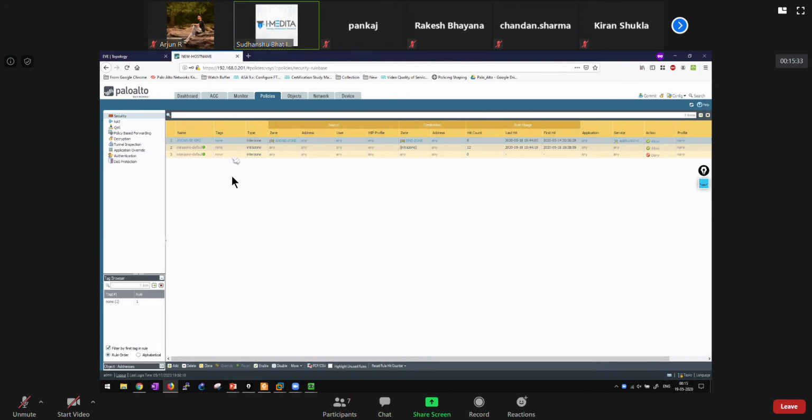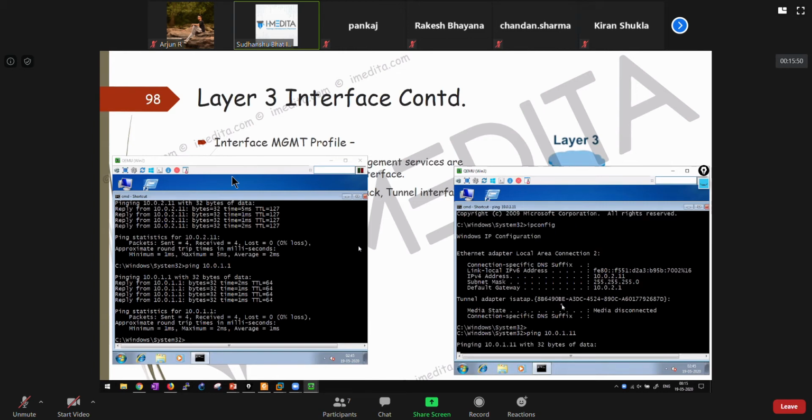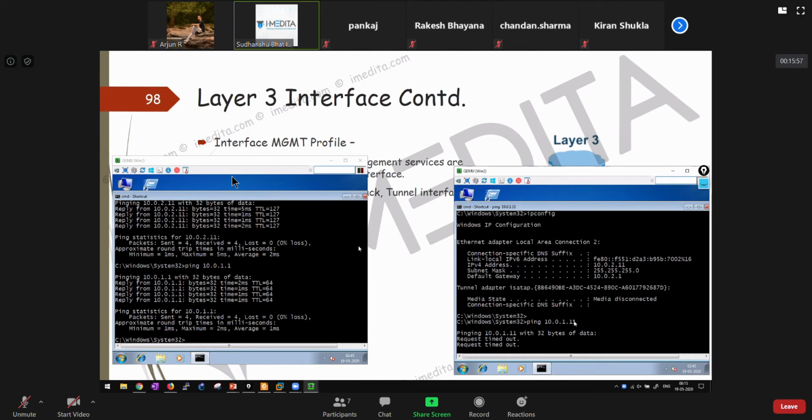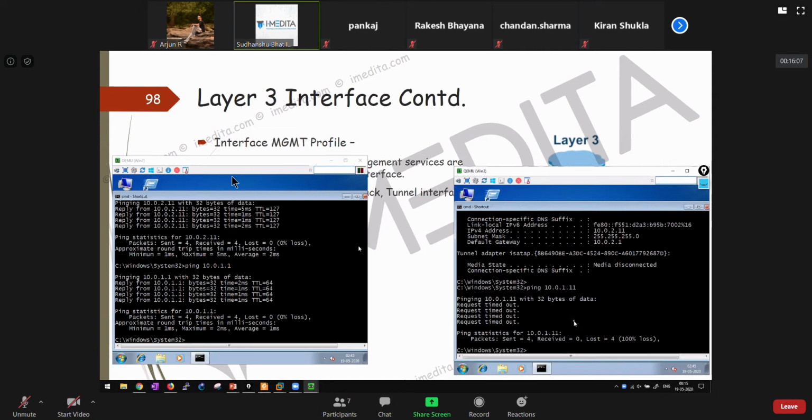In fact, right now, if I try to ping from Win3 to 10.0.1.11, let's see if it works. It doesn't work.